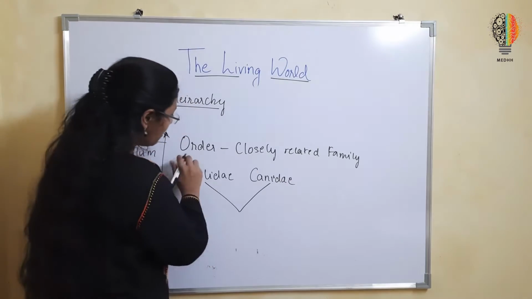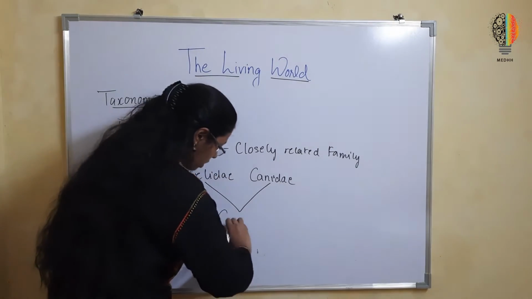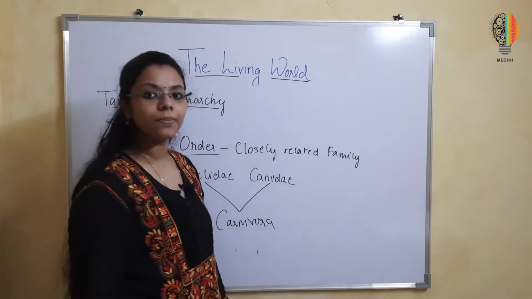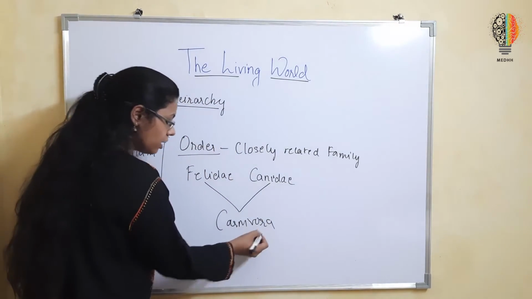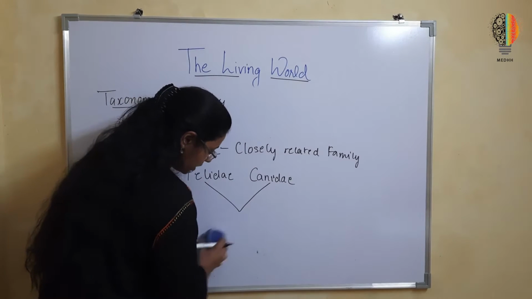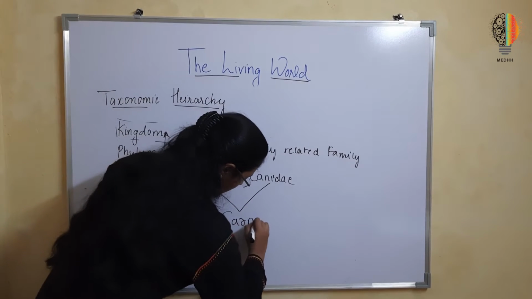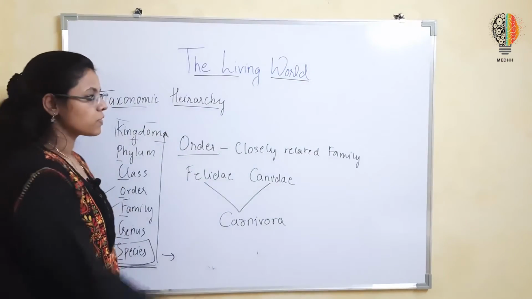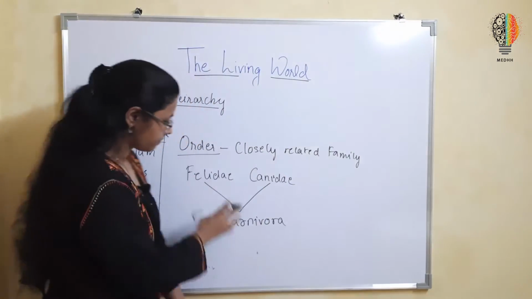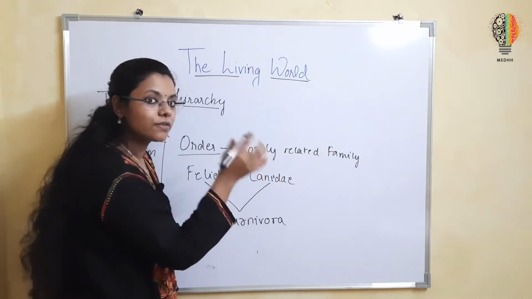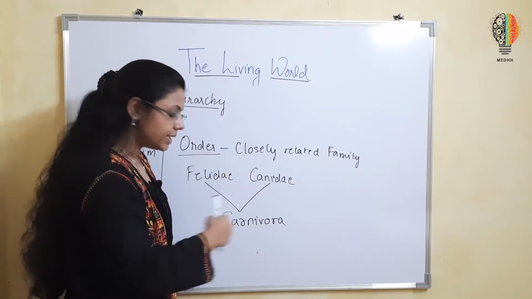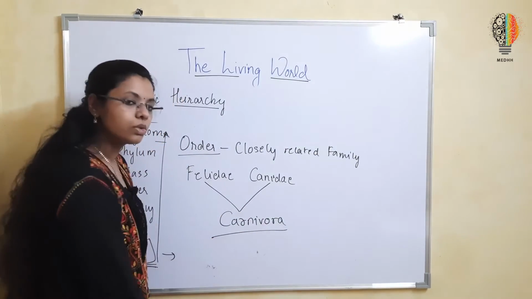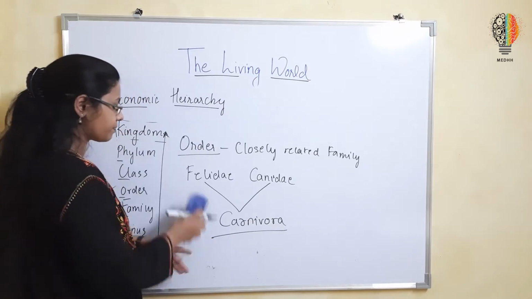They belong to a particular order called Carnivora, that is meat eating animals. I'll just write it properly. Carnivora. So closely related families, Felidae and Canidae, because of their similar diet behavior and similar food source, belong to one order.